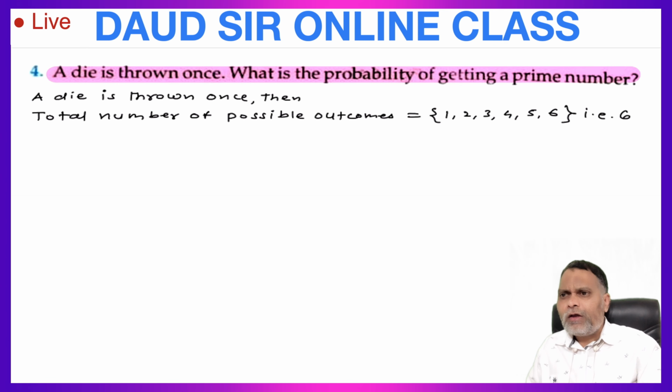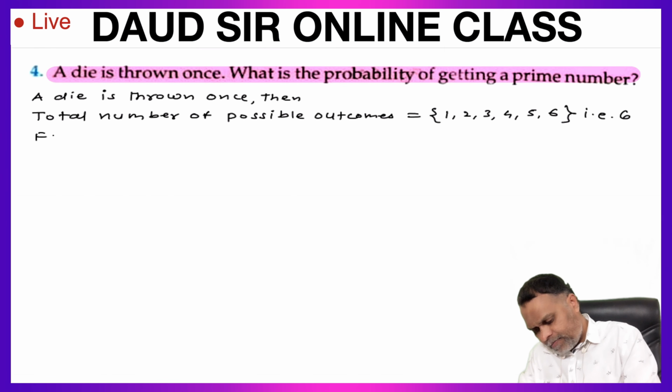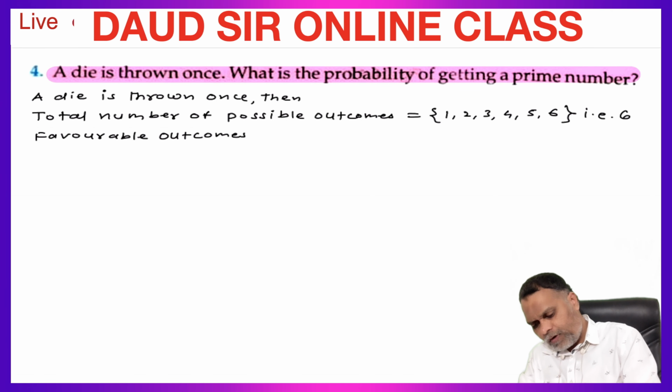So how many prime numbers here? Favorable outcomes for a prime number.